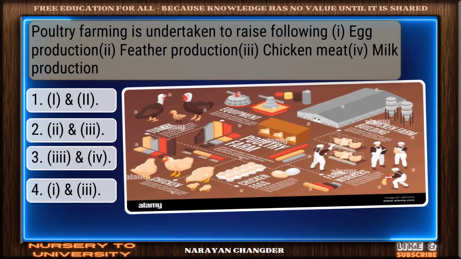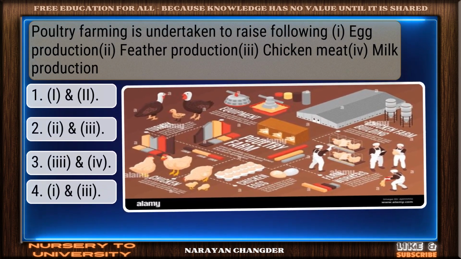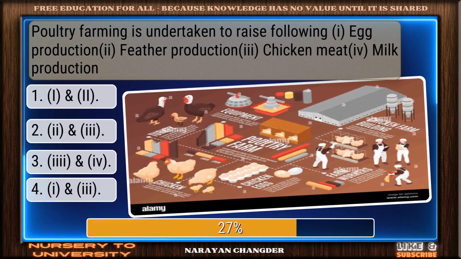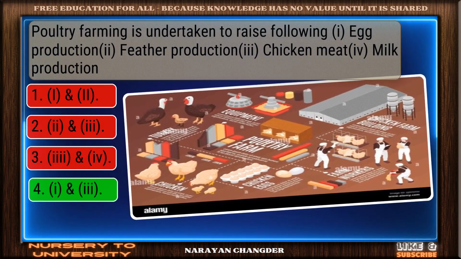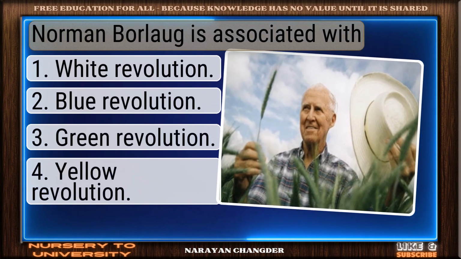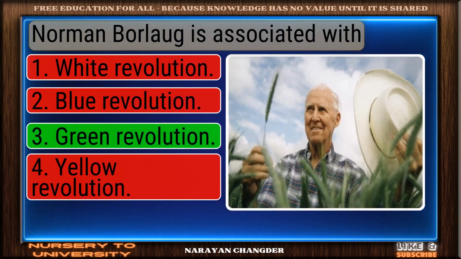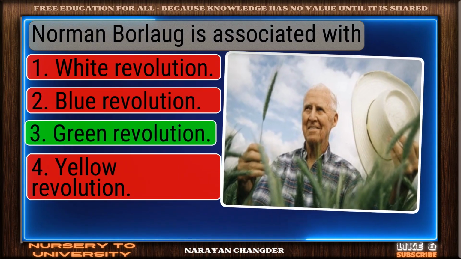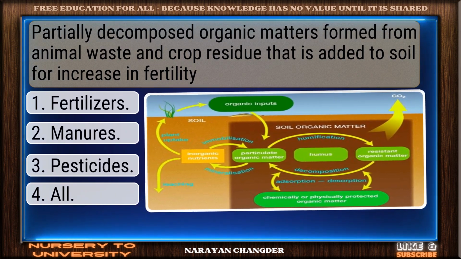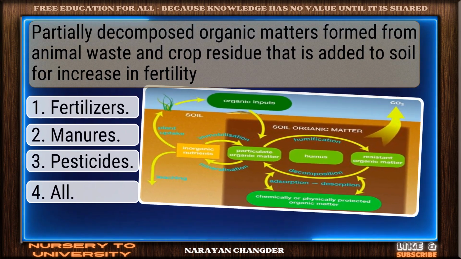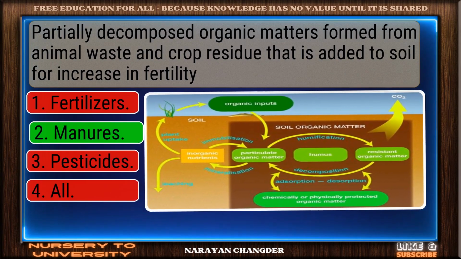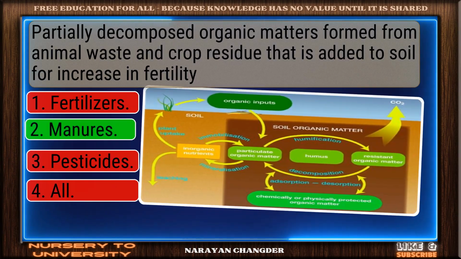Question number 14. Poultry farming is undertaken to raise the following: egg production, feather production, chicken meat, milk production. Well done, and that is the right choice. Question number 15. Norman Borlaug is associated with. Correct. Green Revolution is the right answer. Question number 16. Partially decomposed organic matter formed from animal waste and crop residue that is added to soil for increase in fertility. Valid point. Manures is true.